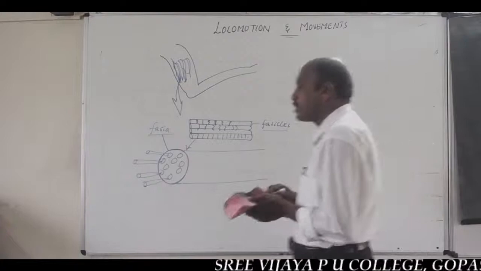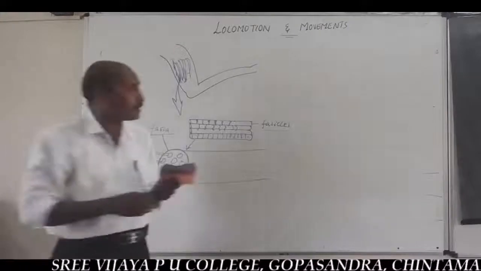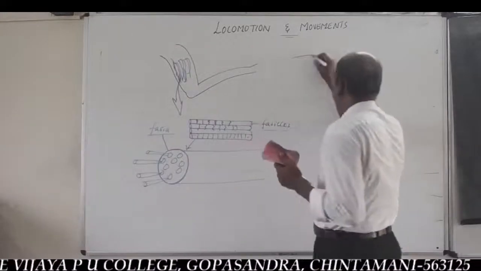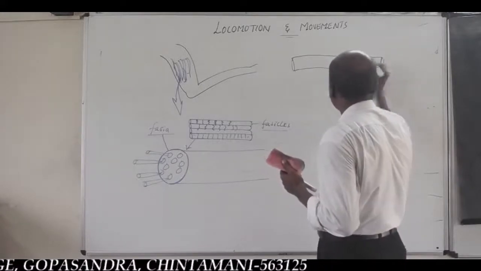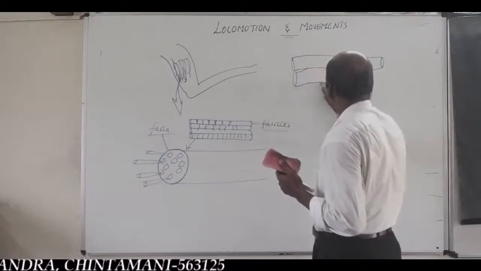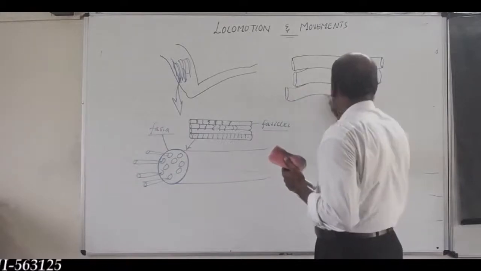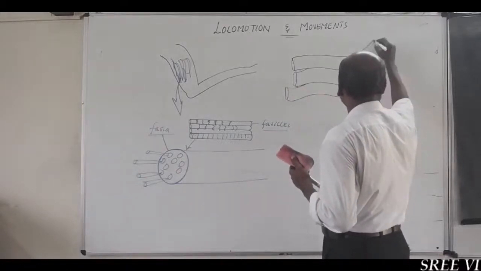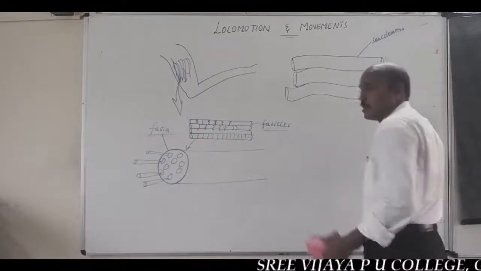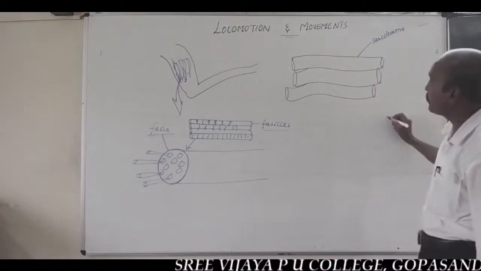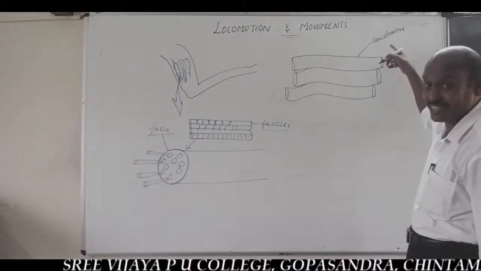And each skeletal muscle fiber is covered by a thick sarcolemma. Sarcolemma means the plasma membrane of muscular tissue, but it is thick in nature.